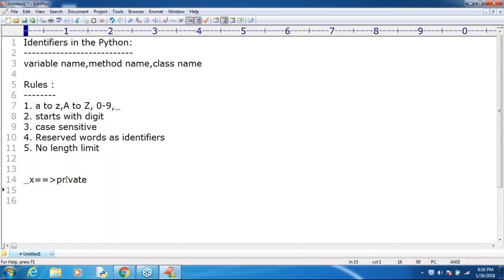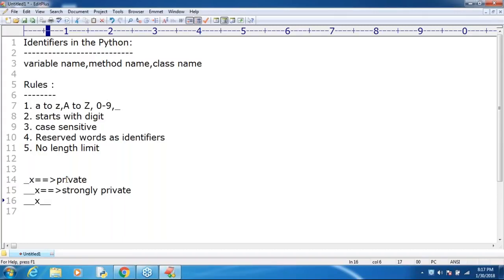Remember that. Suppose I take two underscore symbols, then it is strongly private. Strongly private. In the next classes we will discuss it, don't worry much about these things. It indicates a strongly private identifier. Next, this one is very dangerous: at the beginning two underscore symbols, and at the end two underscore symbols. If you have such a type of thing, then that identifier is a language defined special name. Remember that.